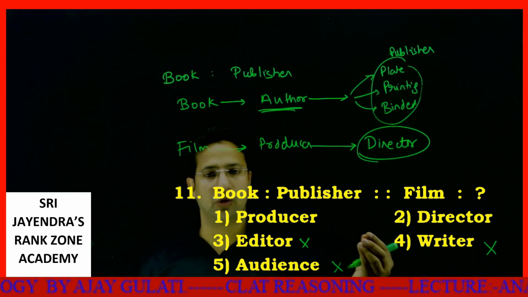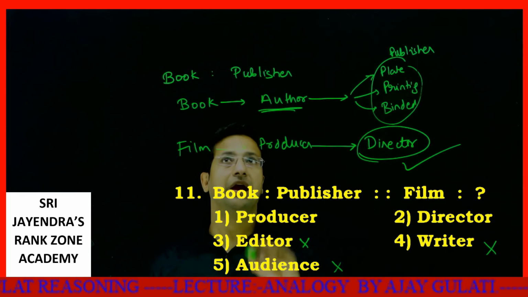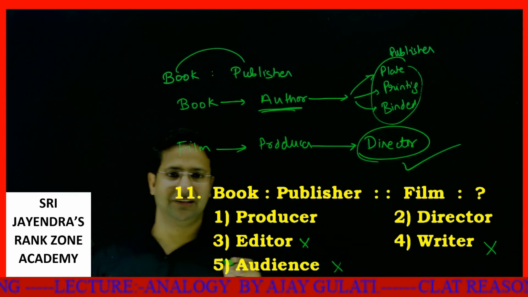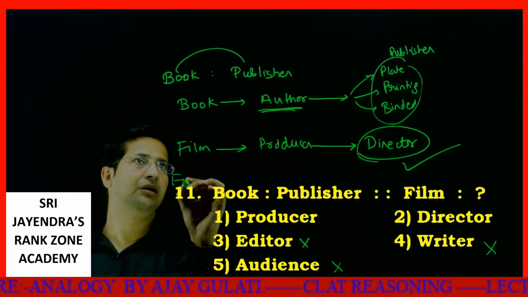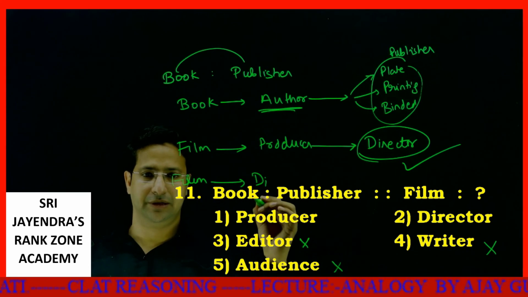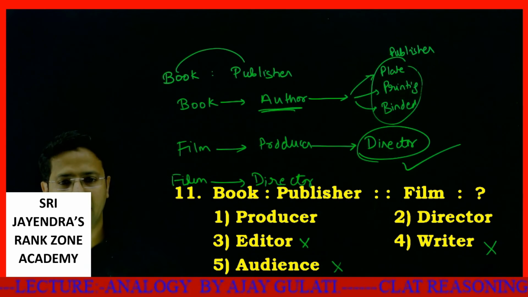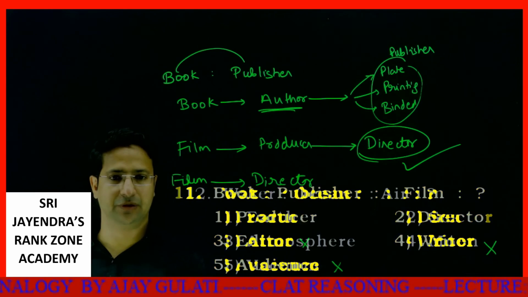Director is the one who coordinates with the main seller. So director is the answer. Okay, a book is to publisher as a film is to its director. Got it, my dear lovely students? Let's move to the next one.